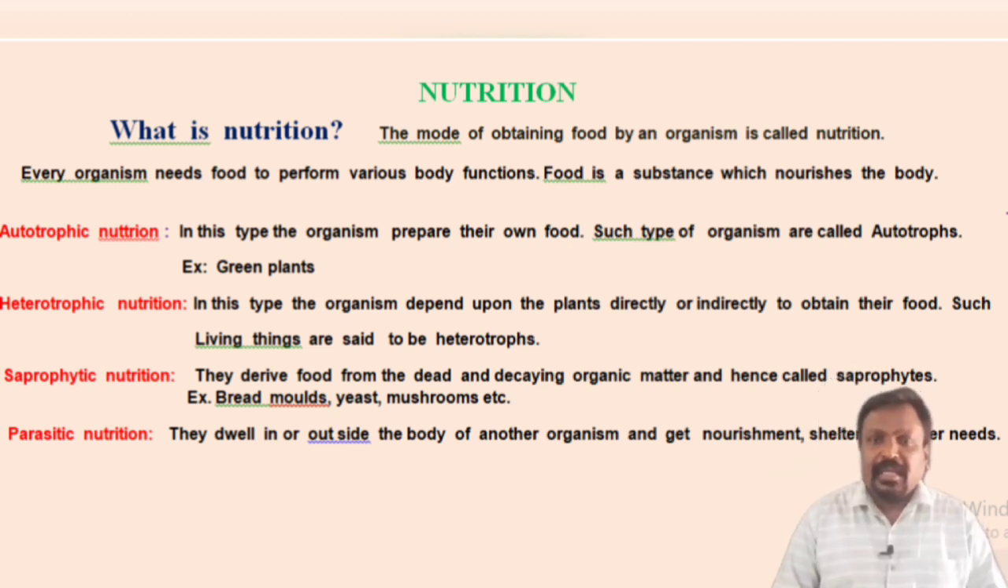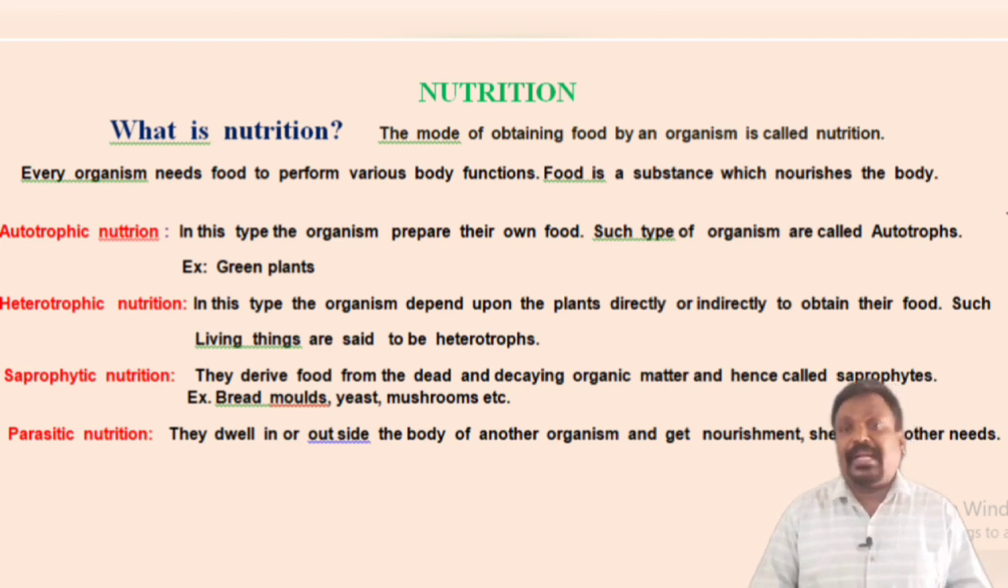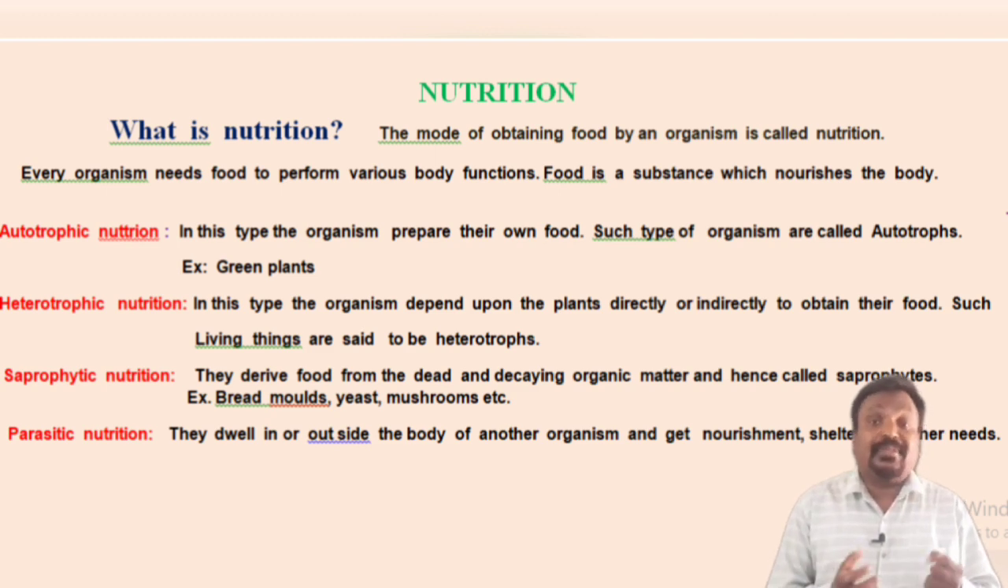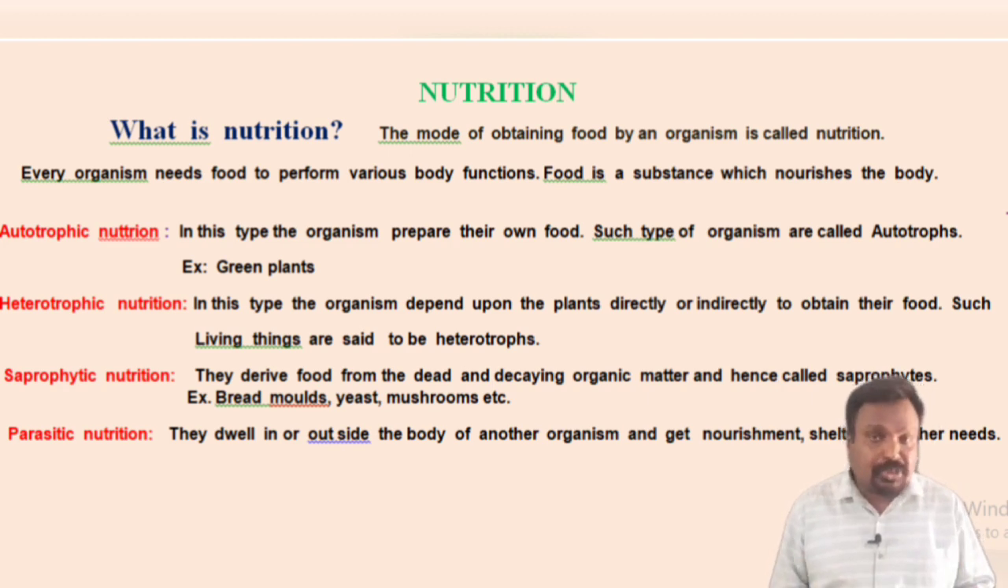Okay, children, in nutrition mainly there are two types. One is autotrophic nutrition, which is found in plants, and the other is heterotrophic nutrition, which is found in animals. Apart from these two, there is another type of nutrition where the organisms employ different methods to obtain their food. For example, you have seen the mushrooms.